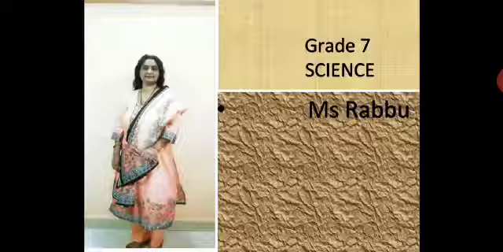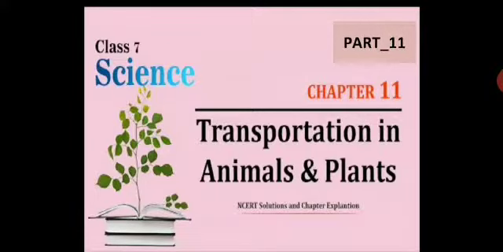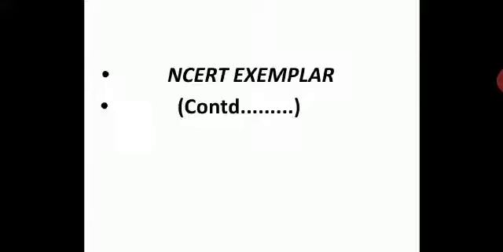So we are going to see what we are going to do today. We are going to have NCERT exemplar continuation. Since we have many more questions to do, let us have some more concept recap through question answers from the NCERT. So let us continue with the chapter Transportation in Animals and Plants, chapter 11, part 11. Here we will continue with the NCERT exemplar.